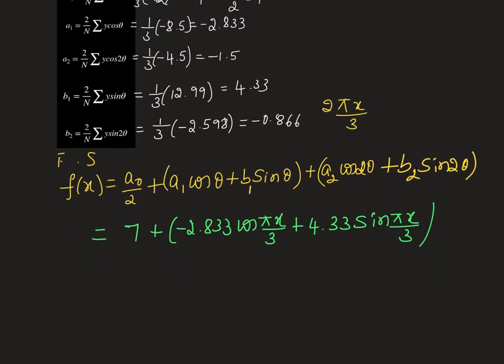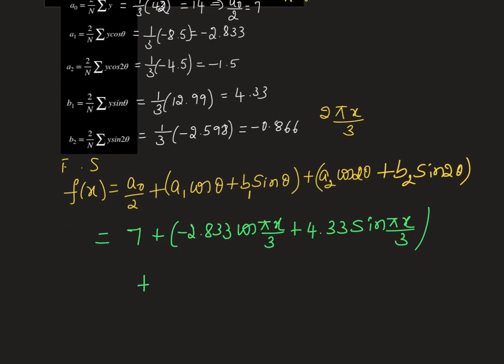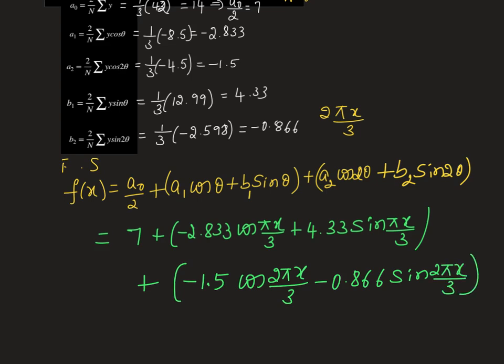Next, the second harmonic: a2 is minus 1.5 cos 2 theta, that is 2 pi x by 3. Next, b2 is minus 0.866 sin 2 theta, sin 2 pi x by 3. So like this we have to write the final result.